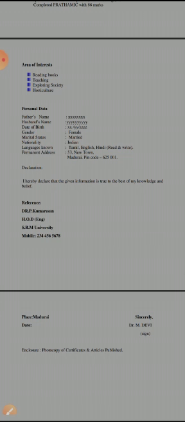Don't write only the father's name; you should write the mother's name too. You write your father's name and then your mother's name. You can give their names.